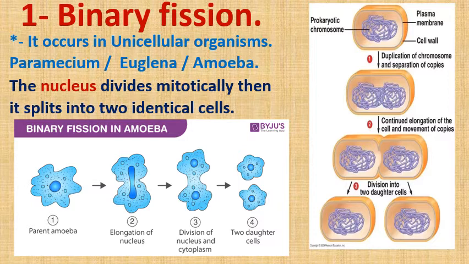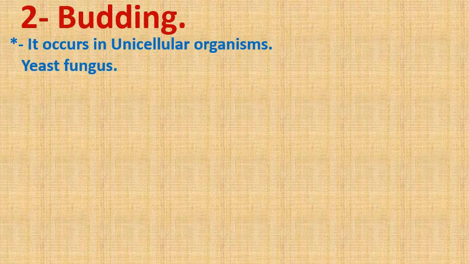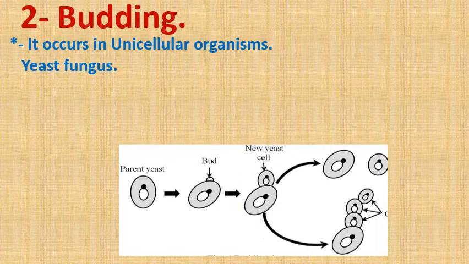This is the binary fission in amoeba. Okay, and this is the number 1 in asexual reproduction. Number two, budding.